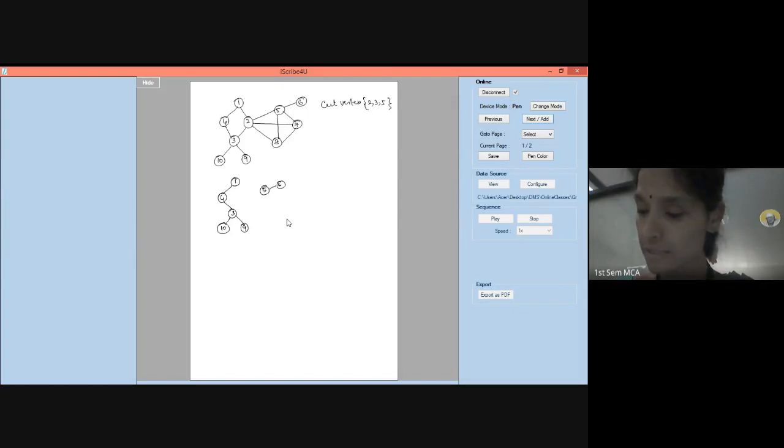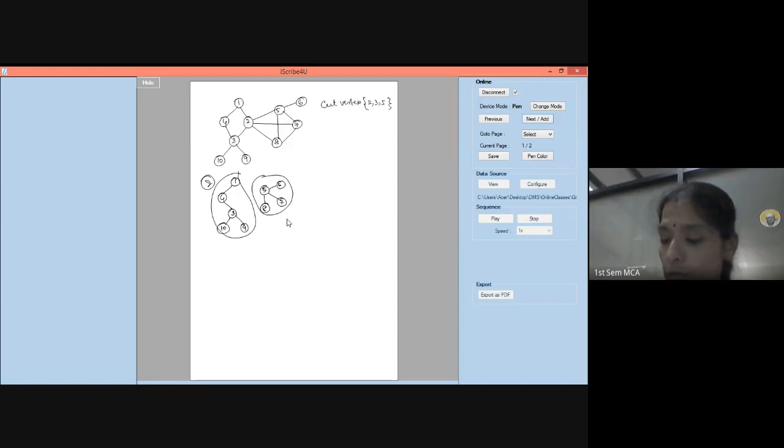This is 6, 7, 8. My graph will look something like this after removing 2. Right? So there are 2 components. This becomes one component. This becomes another component. So I can call 2 as one of the cut vertices. All right. Now, if I have to remove 3, let me check for 3.